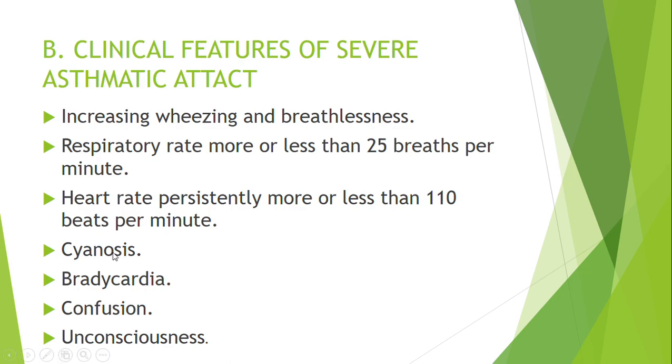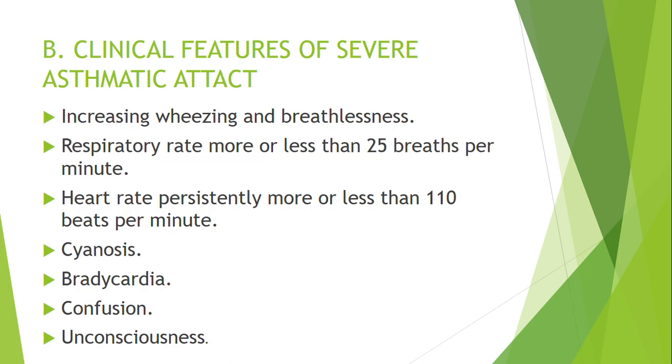So that is cyanosis. Then there is also bradycardia. So bradycardia, this is a reduced pulse rate. Then the person may also be in confusion due to the reduced levels of oxygen in the blood, especially in the brain. Then there is also unconsciousness. So unconsciousness will come about in severe asthmatic attack due to reduced oxygen levels in the blood.